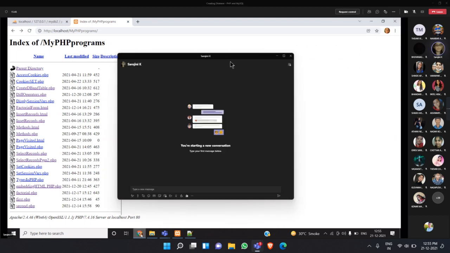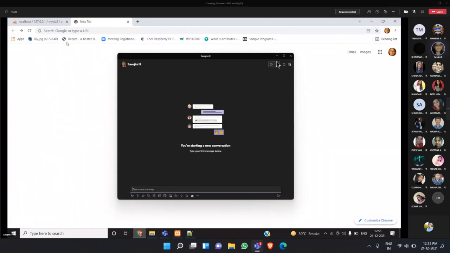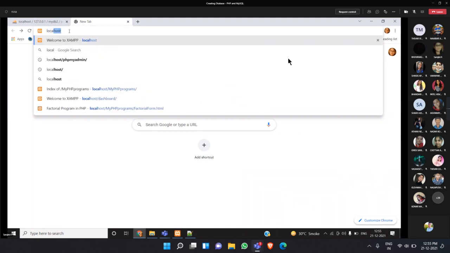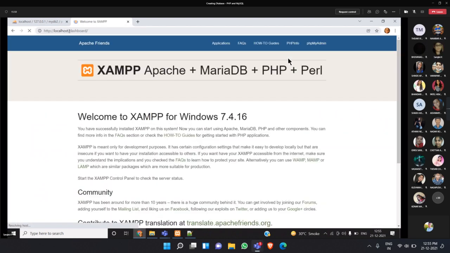I open the browser. In the address bar of the browser, I type localhost/ and you will get this page, right? In this page, look here, phpMyAdmin. So this is where the data, the tables which you are going to create, will be saved. So phpMyAdmin, this I'm going to click. Students, are you all following?